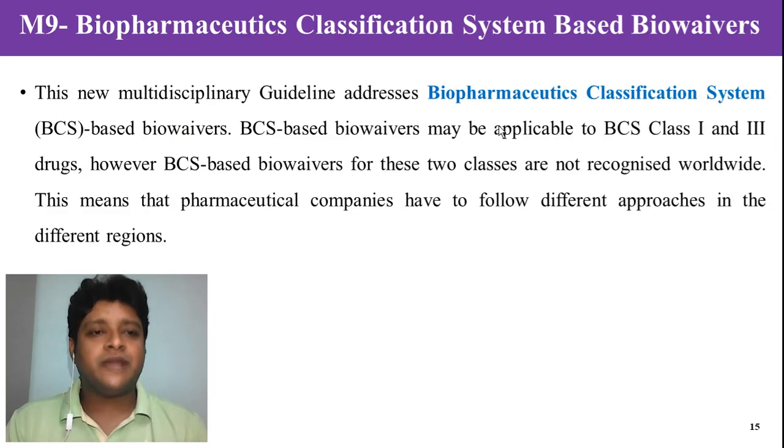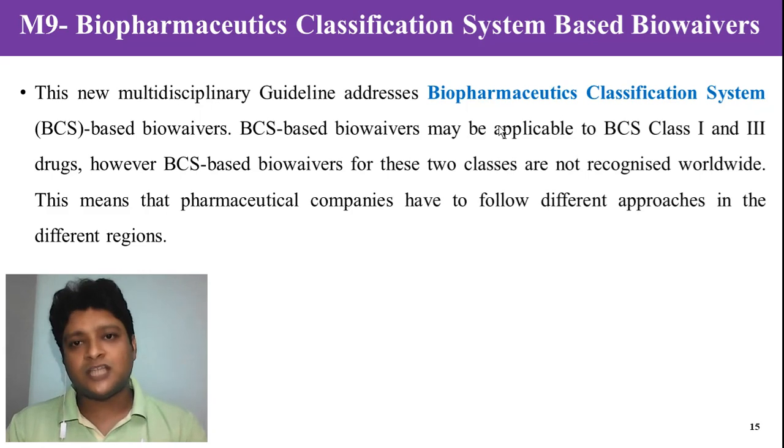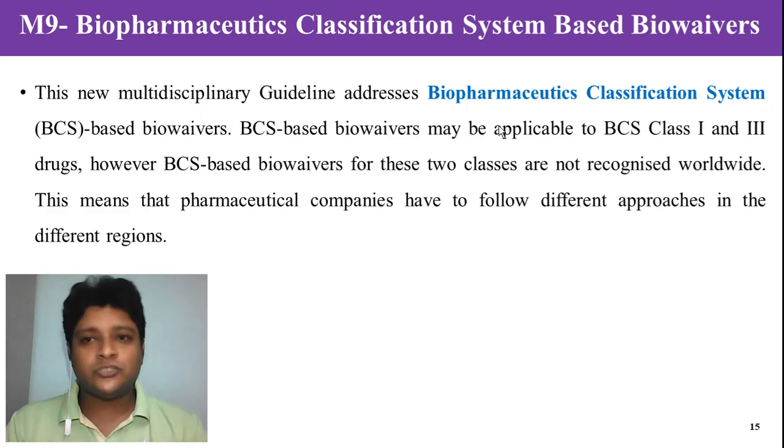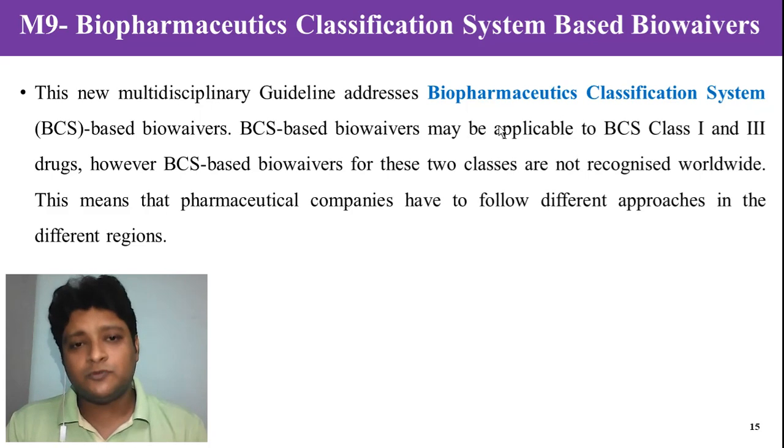Now M9. M9 mainly deals with the biopharmaceutical classification system based on biowaivers. That means it is discussing the BCS classification. BCS classification means, depending on the solubility and the permeability, the drug is classified into 4 different categories. But these BCS classifications are not acceptable to the whole world, or not acceptable internationally.